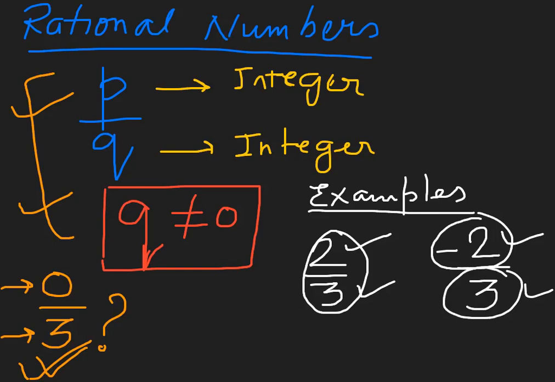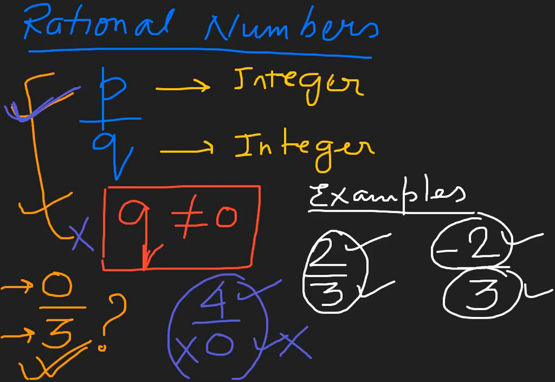Now the next example, if I say 4 upon 0, is this a rational number? आप कहेंगे सर 4 is an integer, 4 भी एक integer है और 0 भी एक integer है. तो पहली property तो हमारी fulfill हो रही है, the first property of the p upon q form, it is fulfilling. But the second property it is not fulfilling. This means that denominator shall not be 0. Denominator कभी 0 नहीं होगा. So this number is not a rational number. हमने पहले define कर दिया था कि denominator 0 नहीं होगा और q is not equal to 0. तो understood. So this is the basic definition or basic understanding of rational numbers.